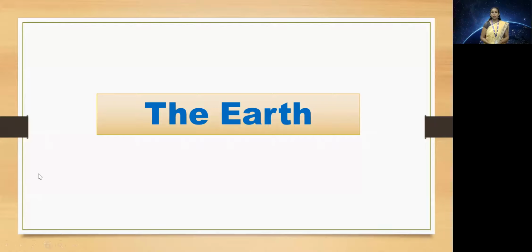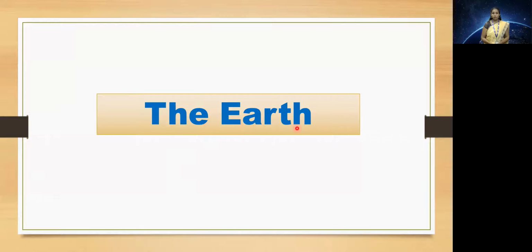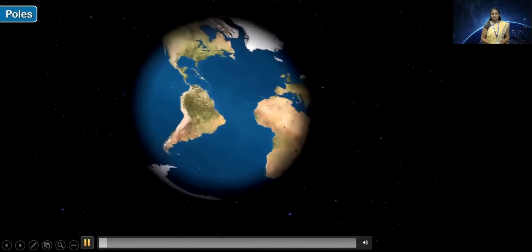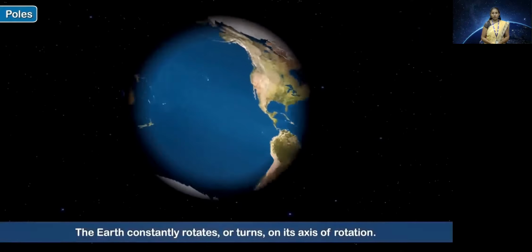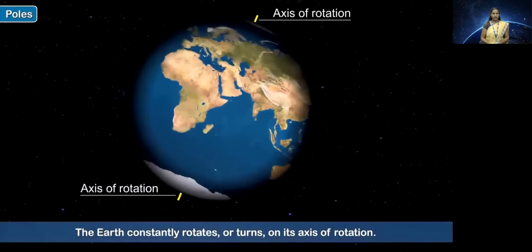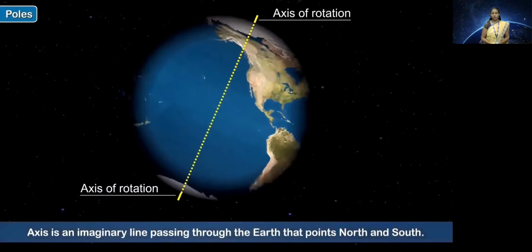Now let us have a look at our planet in detail. The Earth, which we have learned earlier spins continuously, that is rotates, which causes days and nights. What else is there on this Earth? As we can see in the video, the Earth is spinning, that is rotating from west to east, which is causing day and night and sunrise and sunset in different parts of the Earth.